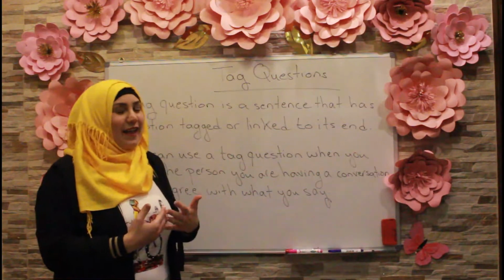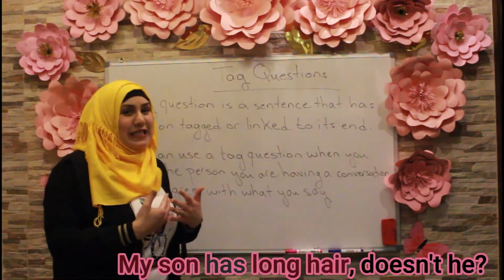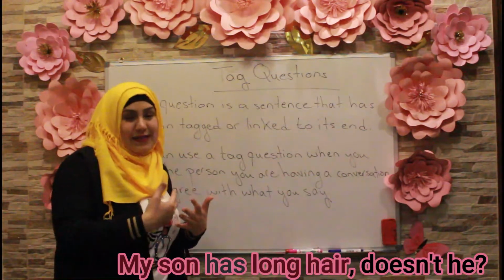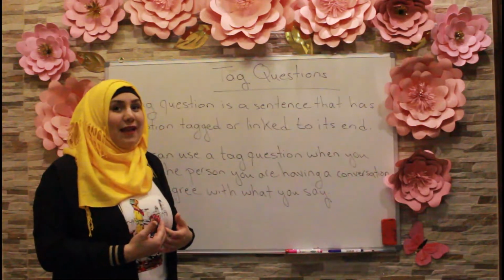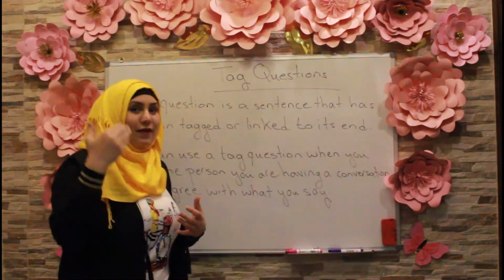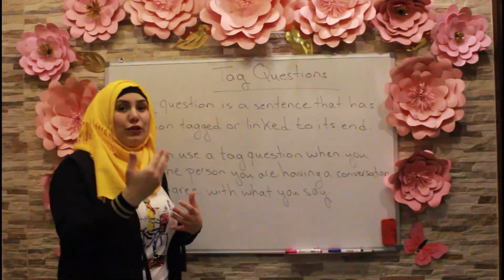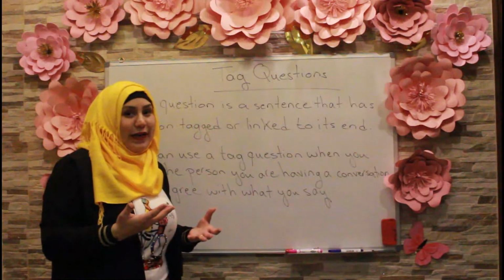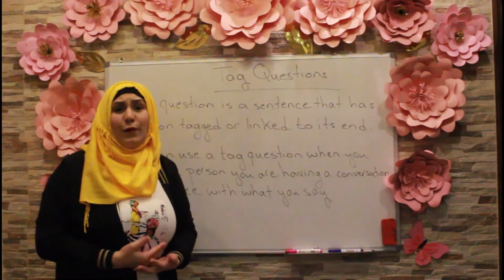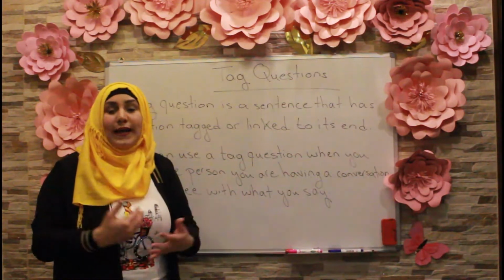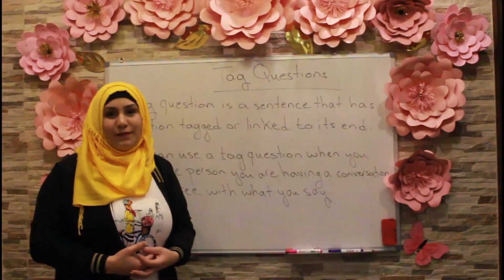So when I said that my son has long hair, doesn't he? This means that I expect from you guys, the viewers or the ones I'm talking with, to respond as yes, okay? And this is how we use a tagged question, or why we use a tagged question.